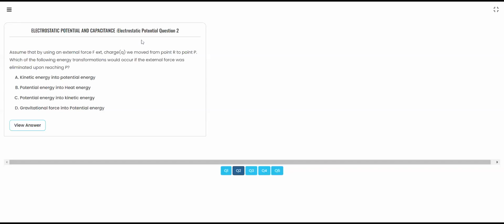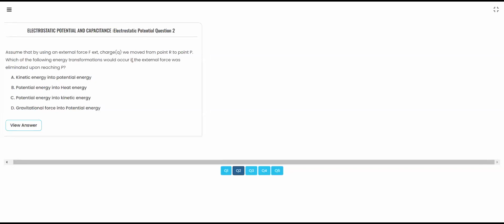First we'll eliminate the wrong answers. There is no role of heat energy, and neither is there a role of gravitational potential. So we'll cut these two options.